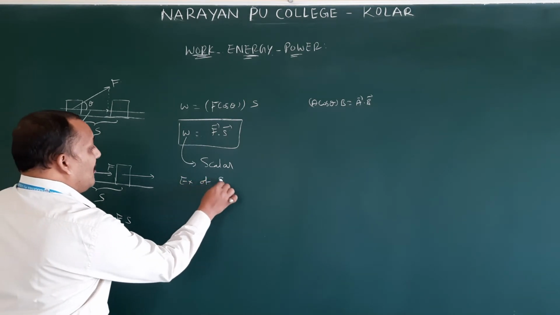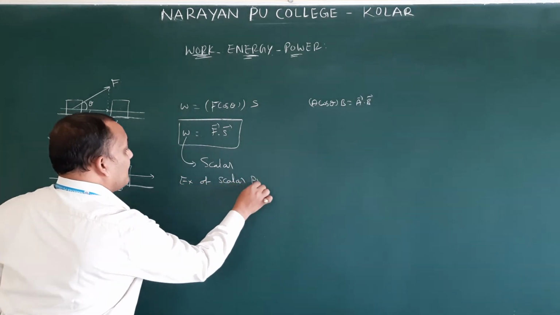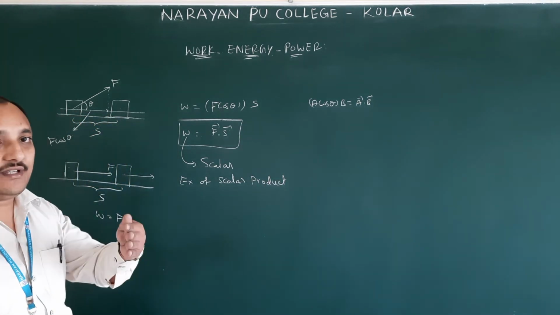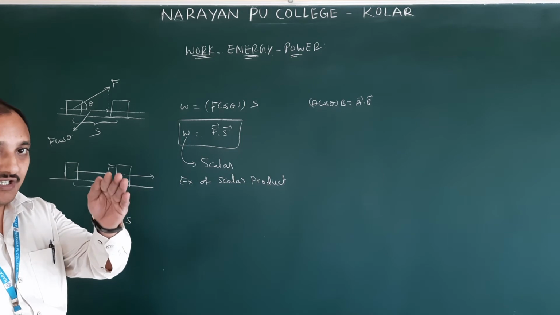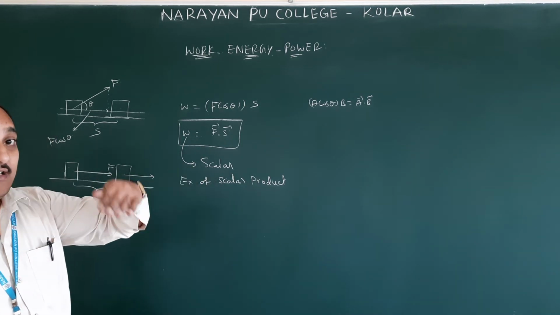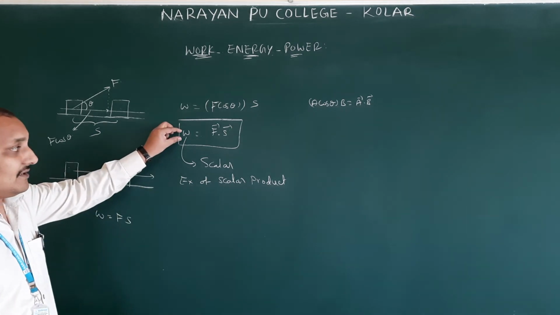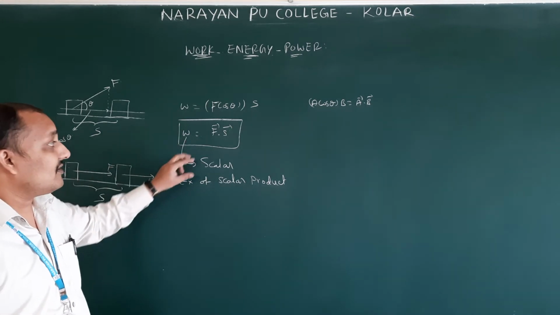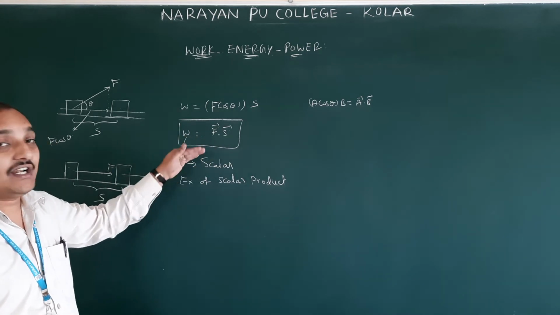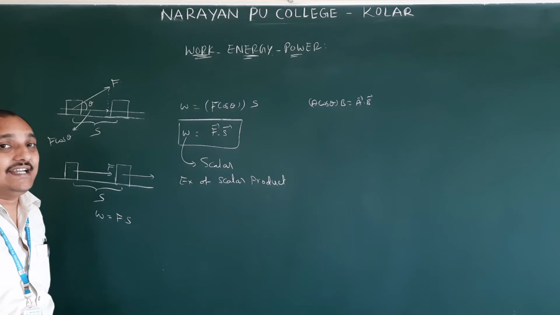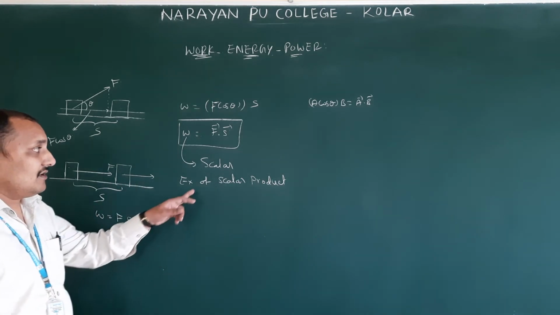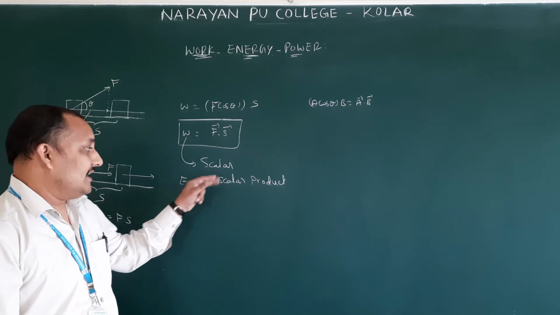I think you got this in units and measurements, examples of scalar product. I will say it later. Work done is an example of scalar product: if you multiply force and displacement, you get one scalar, because work done is a scalar. It won't have direction. Work is done only in a particular direction. Therefore work done is a scalar quantity.